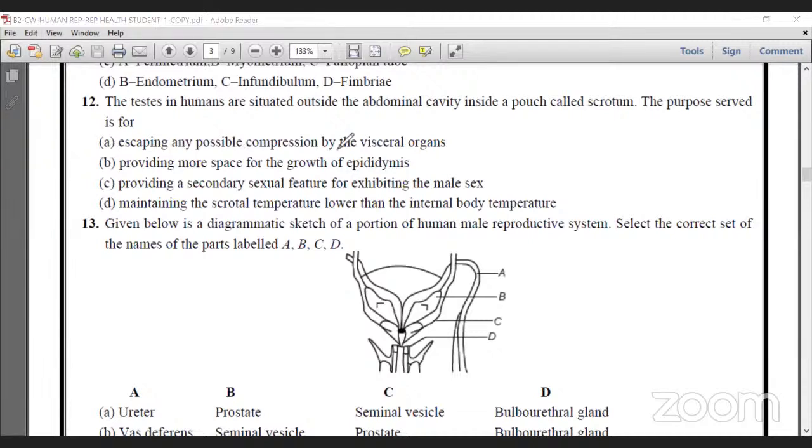Escaping any possible compression by visceral organs, wrong. Providing more space for the growth of epididymis, it is also wrong. Actually, the pouch is where the epididymis is also present, but it does not require so much space. And providing secondary sexual features exhibiting the male sex, it is also wrong. And maintaining the scrotal temperature lower than the internal body temperature, that is 2 to 2.5 degrees centigrade. So option D is correct. Okay. Next.